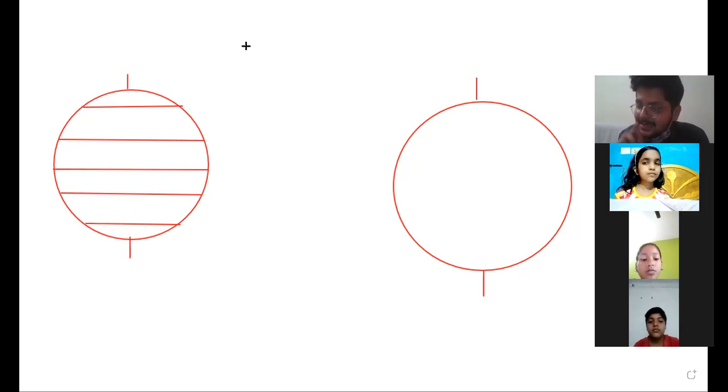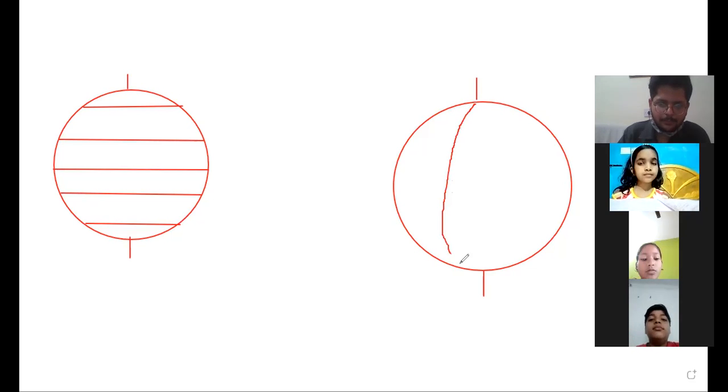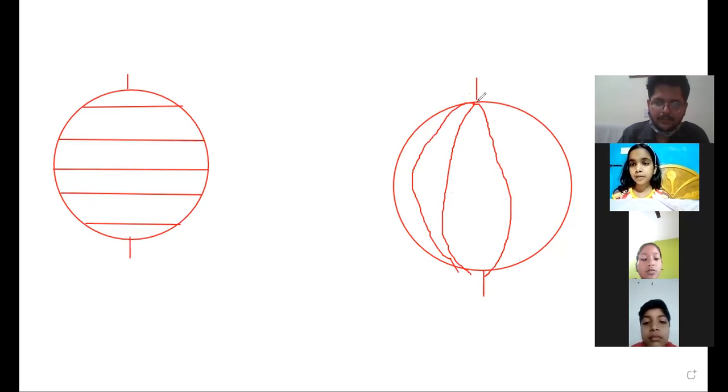Longitudes are imaginary semicircular lines drawn from the North Pole to the South Pole. It is drawn like this. I cannot draw it exactly on the computer screen, but you can understand, okay? It is drawn like this.